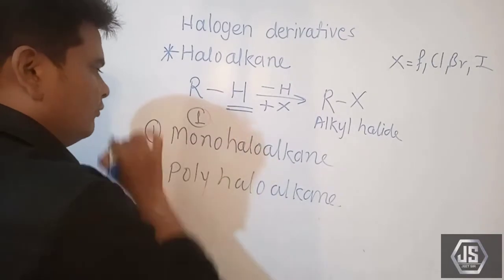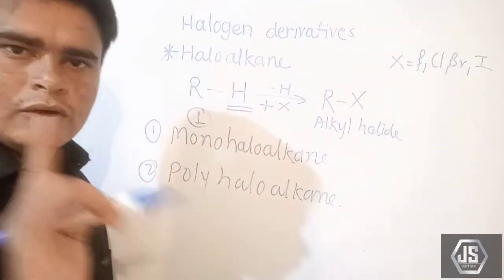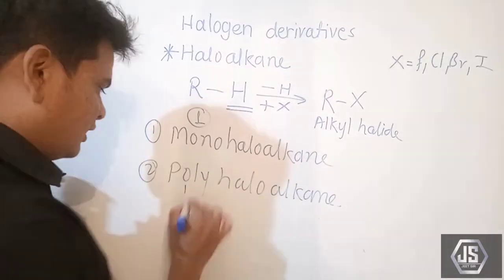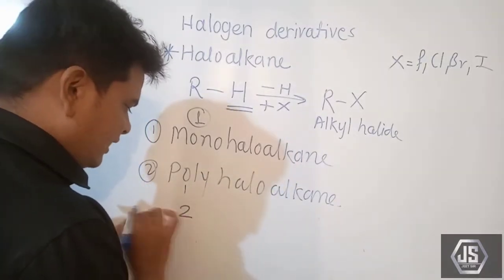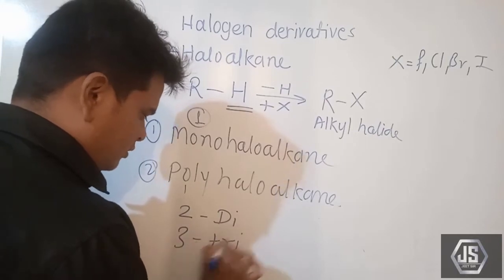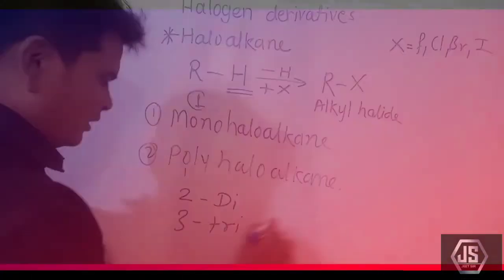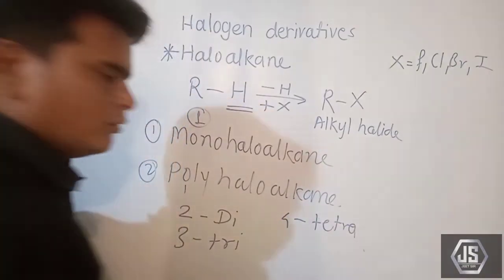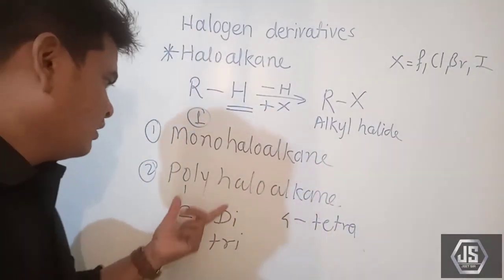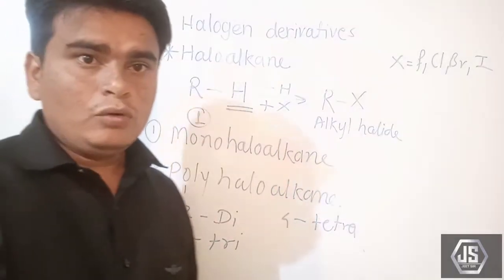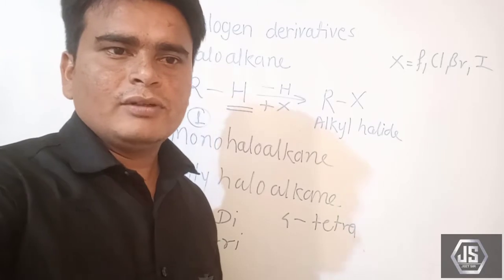Mono means only one hydrogen atom replaced, and poly means more than one hydrogen atom. So it may be di, tri or tetra. Okay, 4 is tetra. One by one we are going to see what monohaloalkanes are and what polyhaloalkanes are. Let's start with the monohaloalkanes.